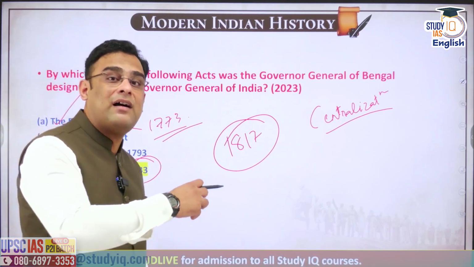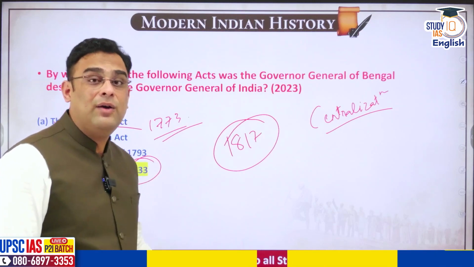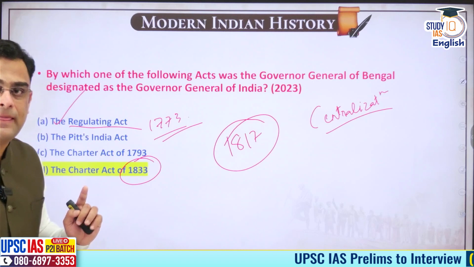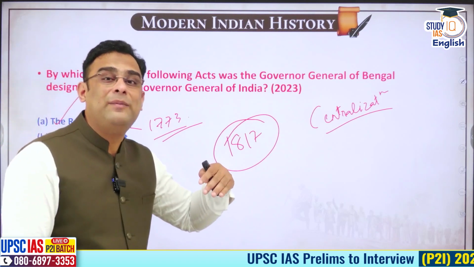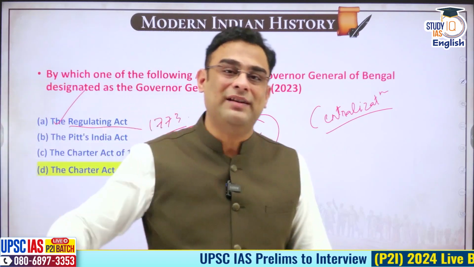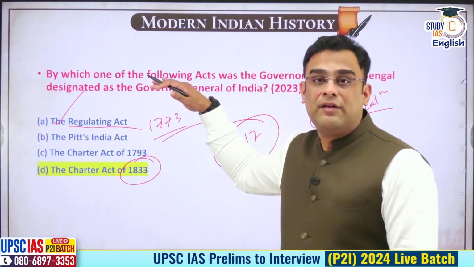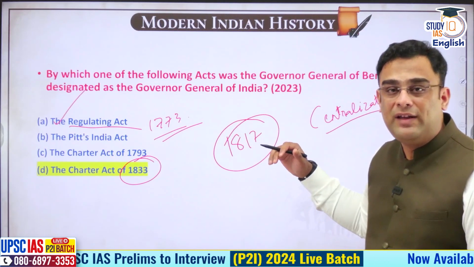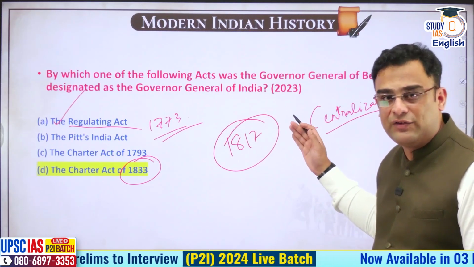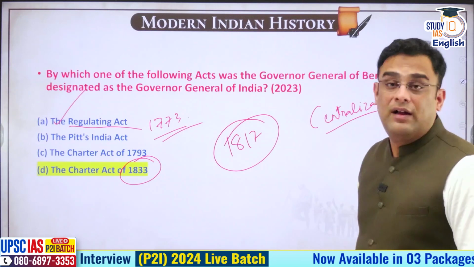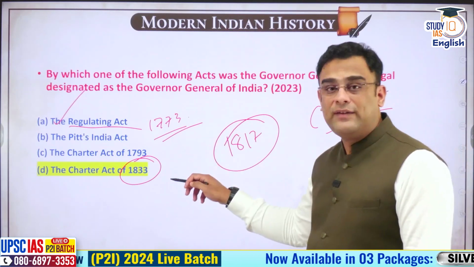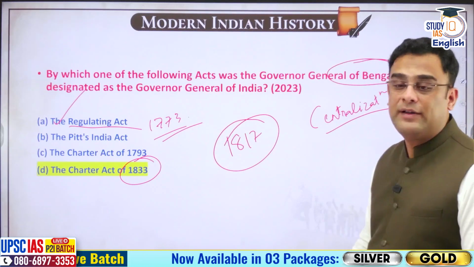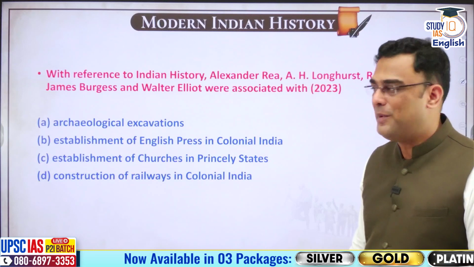And that starts a process of centralization which will continue right up to Revolt of 1857. That centralization will be replaced by decentralization later. But in Regulating Act of 1773, right up to Government of India Act of 1858, we will see trend of centralization. All right. So this is the first question, guys. Now you are to tell me two things. Who was the first Governor General of India and who was the first Governor General of Bengal? Let's see how many of you remember.